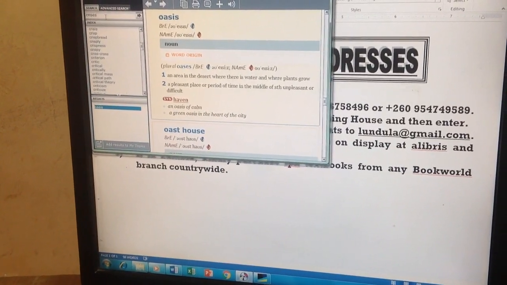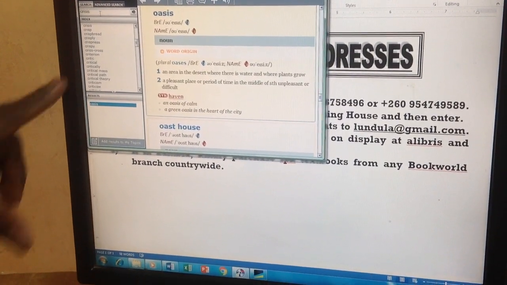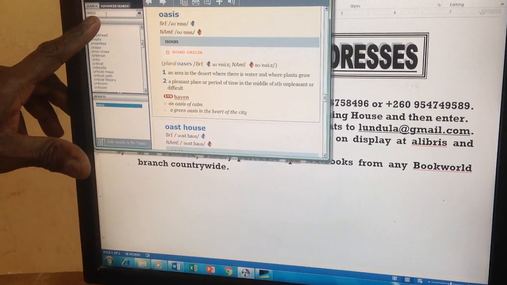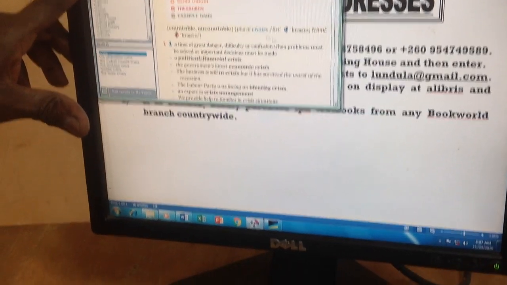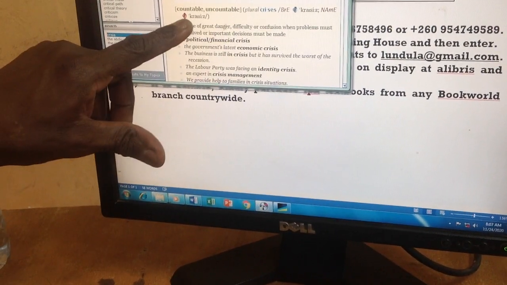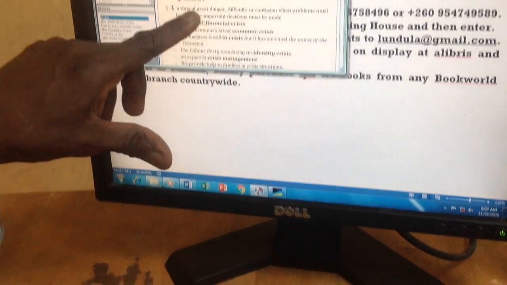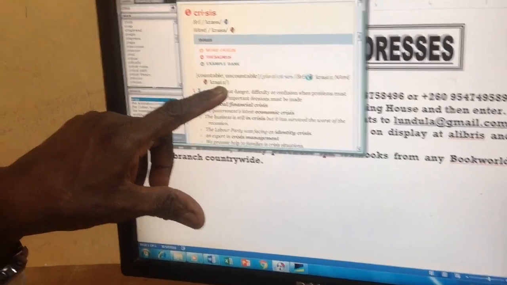Now, get this word. When you have problems, one problem is you are in a crisis. Can you get that one? Crisis. Yes, that's one. When there are many, plural, we will pronounce it as crises.